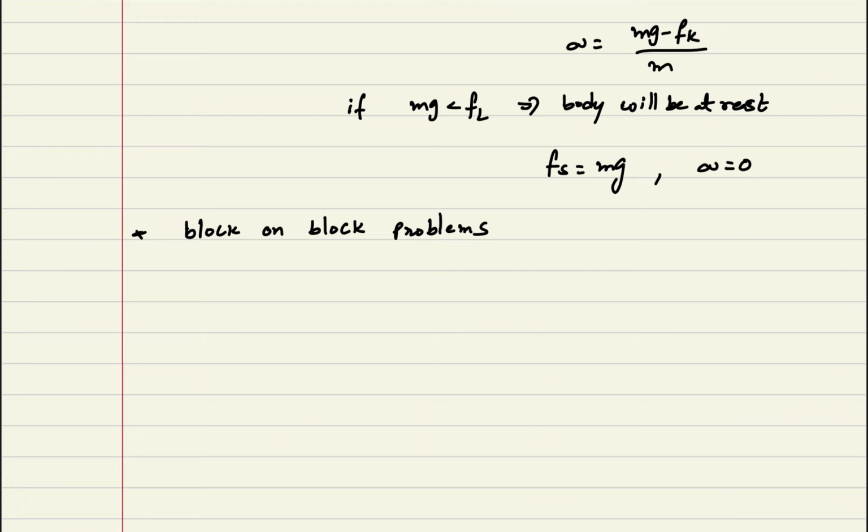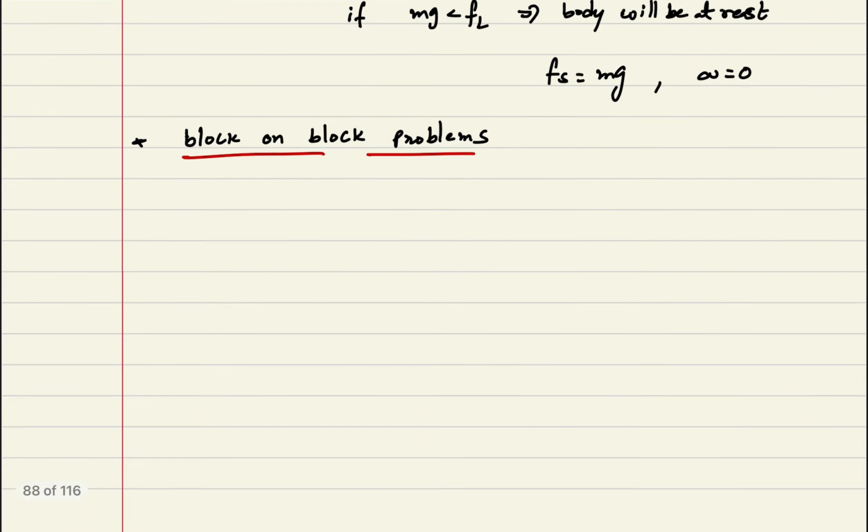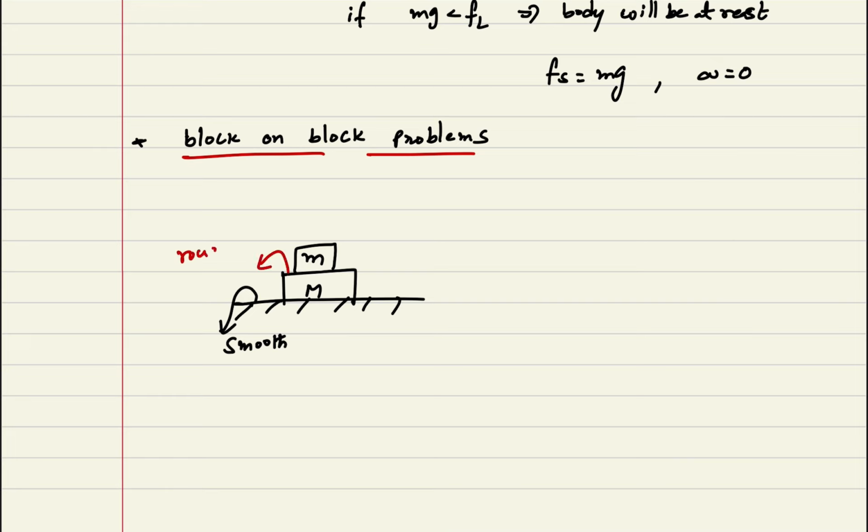Block on block problems. On block problems, you can observe that there is a body of mass capital M placed here, and there is a small m also placed on this. Let us consider the lower surface is smooth and the upper surfaces are rough. If I apply any force F here, first you need to calculate the limiting value.